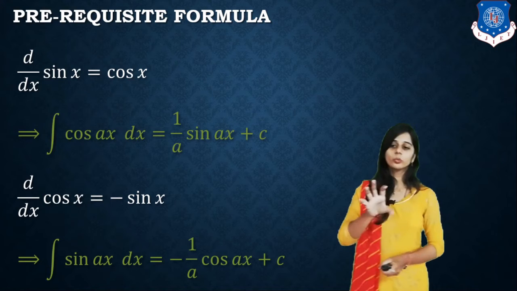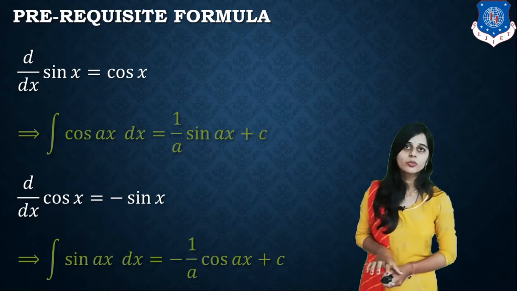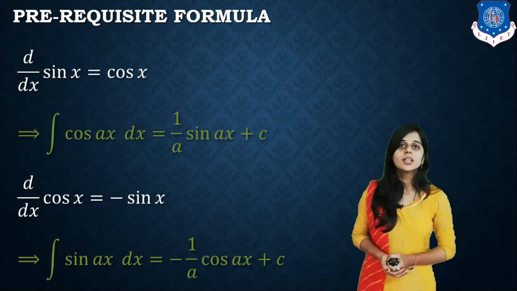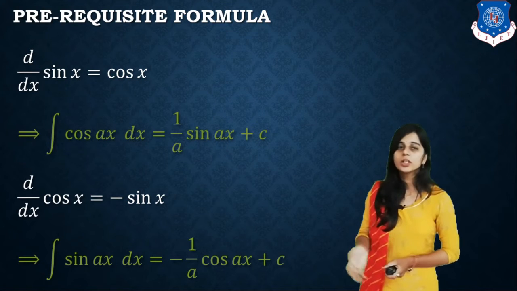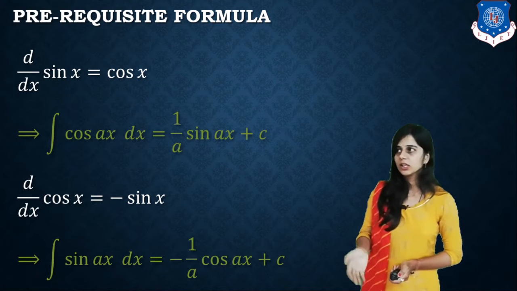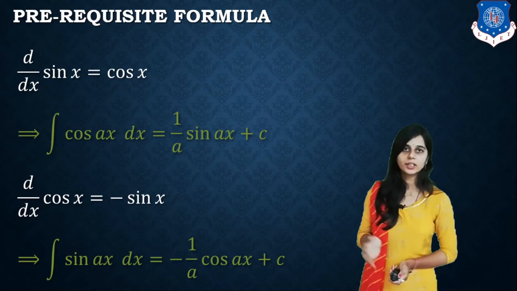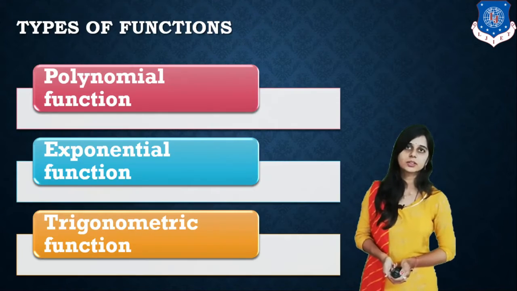First of all, to integrate or differentiate a function, the prerequisite formulas are required. Like d by dx of sin x is cos x, so integration of cos ax, we are getting 1 by a sin ax. Similarly, d by dx of cos x is minus sin x, so integration of sin x is minus cos x.